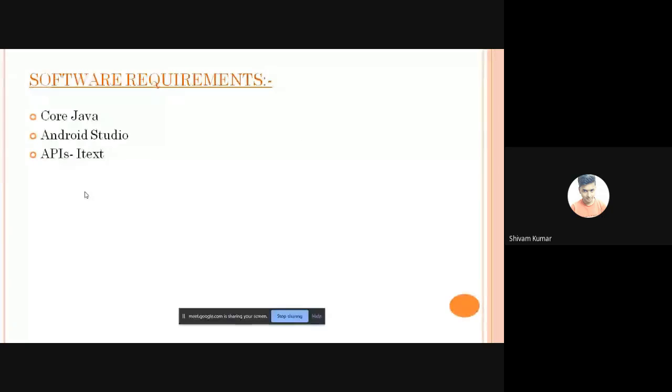The main API which we will be using is iText. This API is used to convert various documents into PDF. We will also provide the option to edit PDFs, such as merging PDFs. All these things are done by the iText PDF API. Next slide, please.